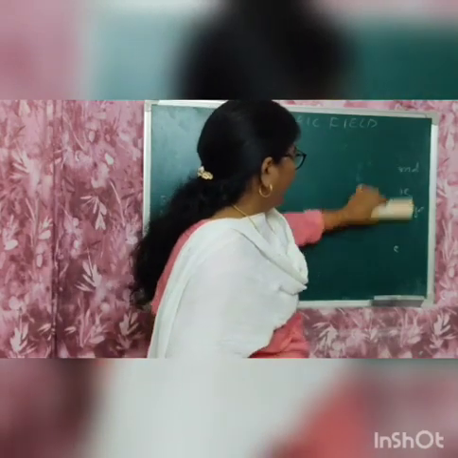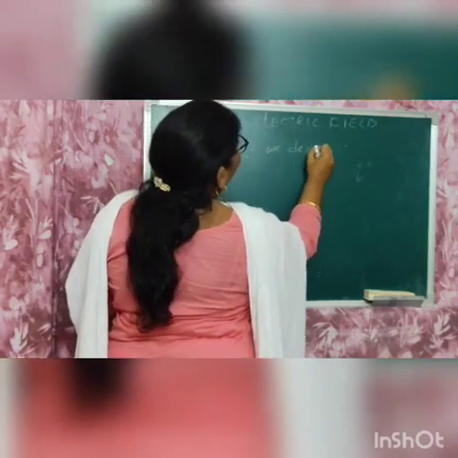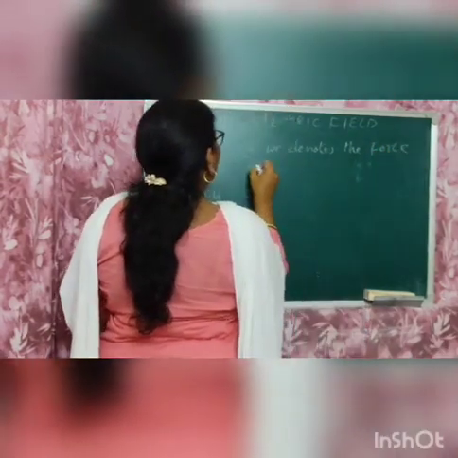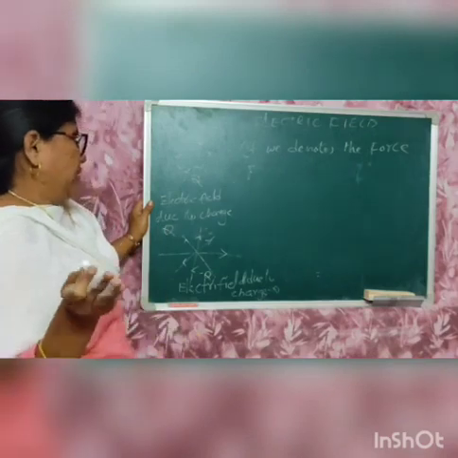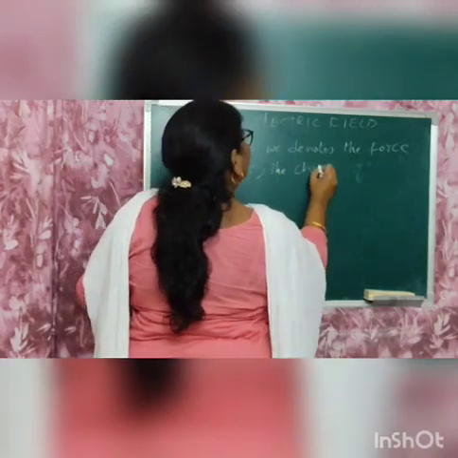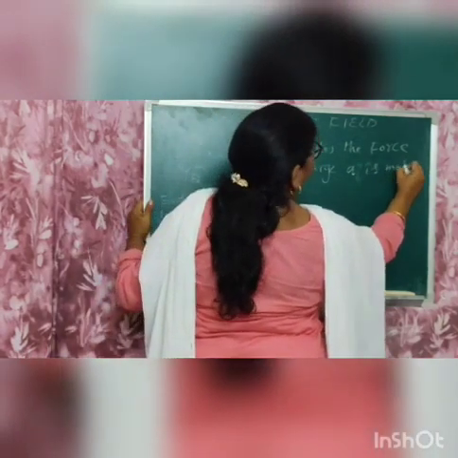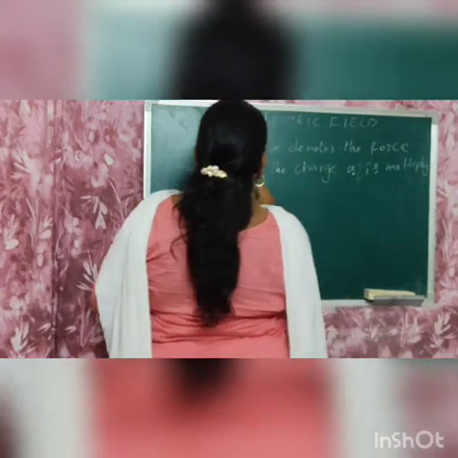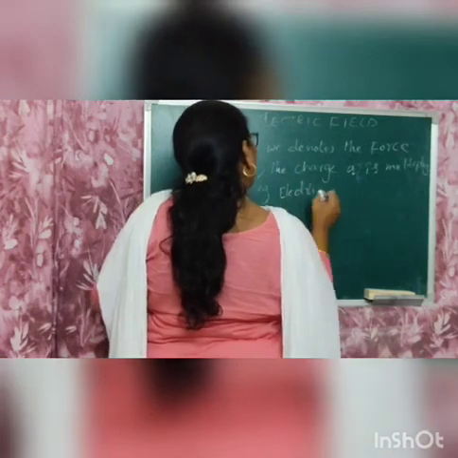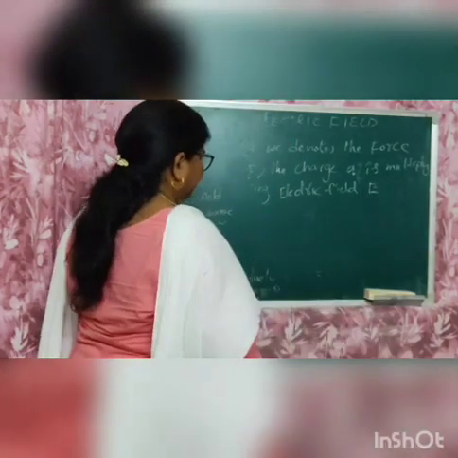If it denotes the force capital F at the point of the charge small q, the charge small q is multiplying by the electric field E. Then what will we get here?